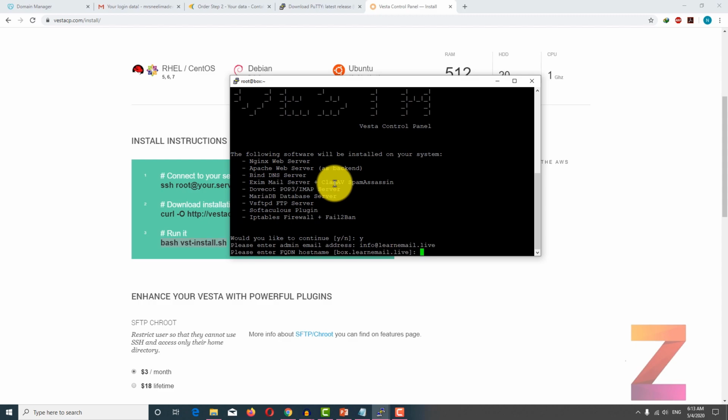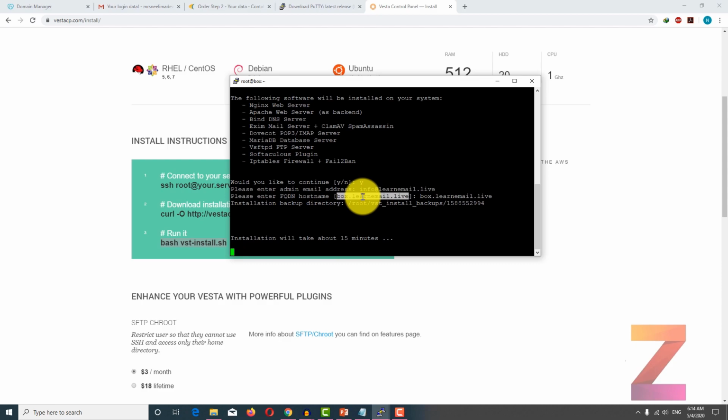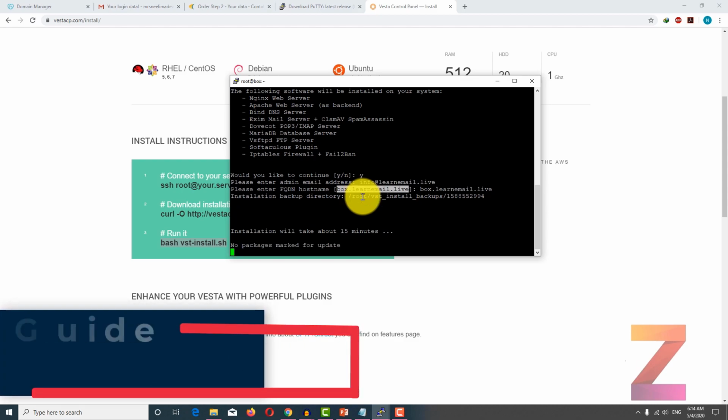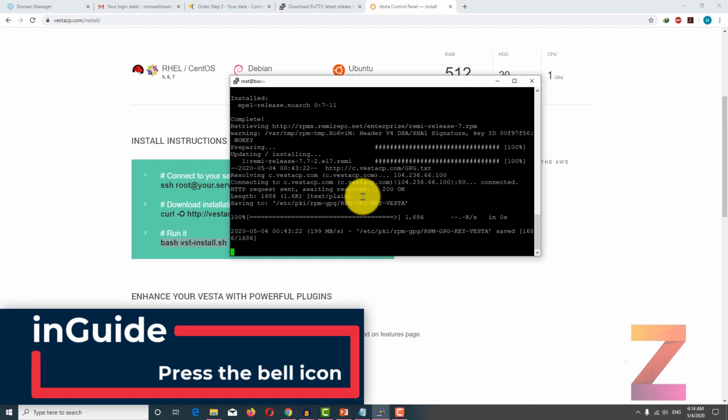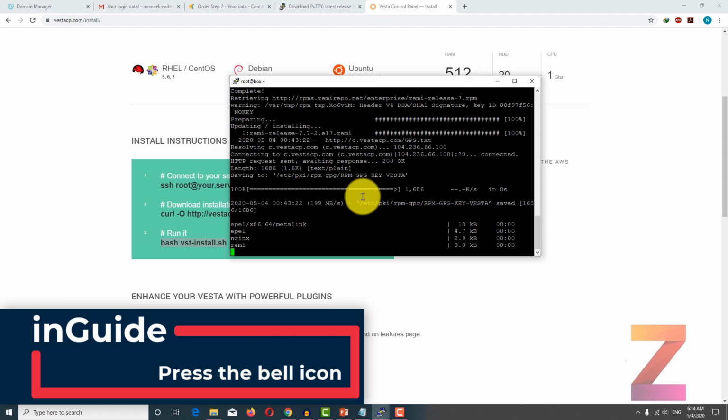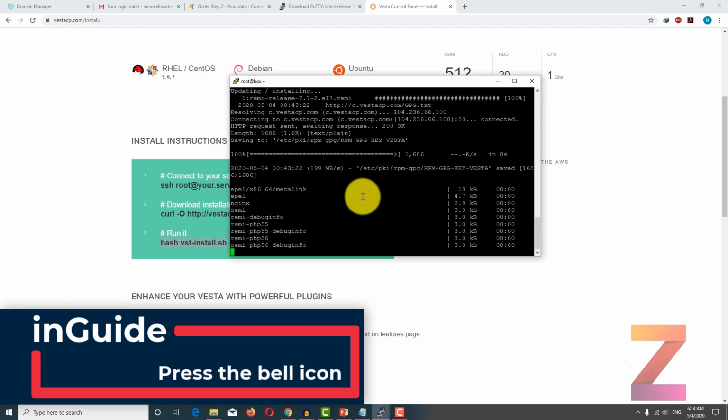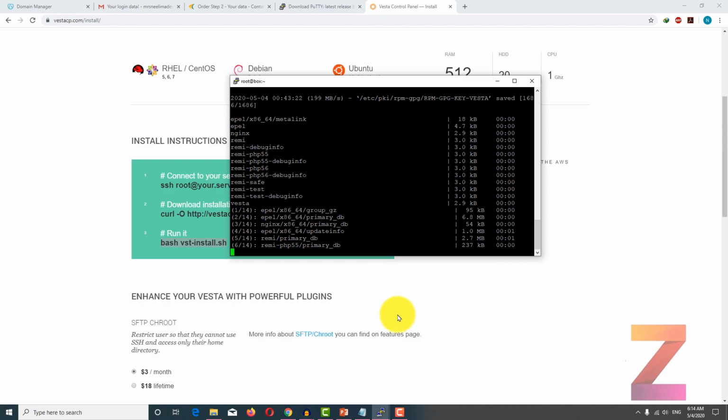And then fully qualified host name. You could see that I already have this host name listed here, so I am just going to press enter. However, if this has not been listed here, then you need to type your host name like this, and then after that you have to press enter. Now installation is going to take some time. I am going to fast forward this video and I'll see you when this installation is about to finish.